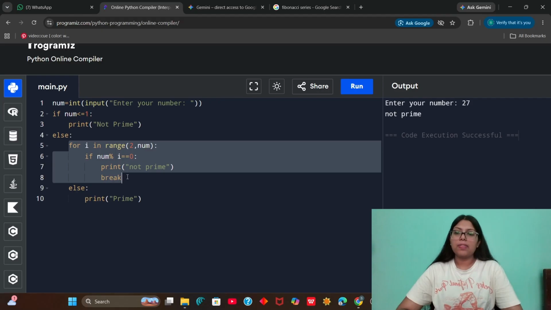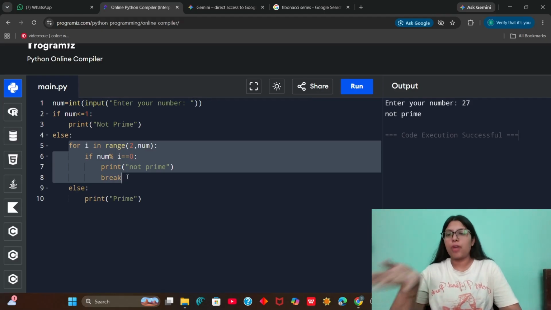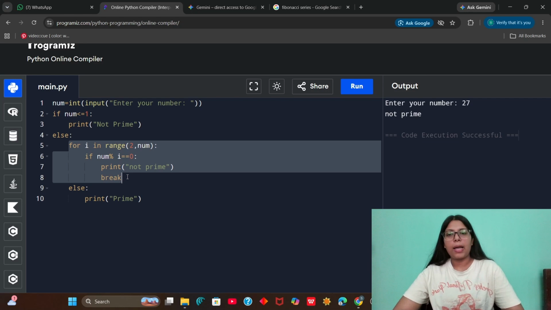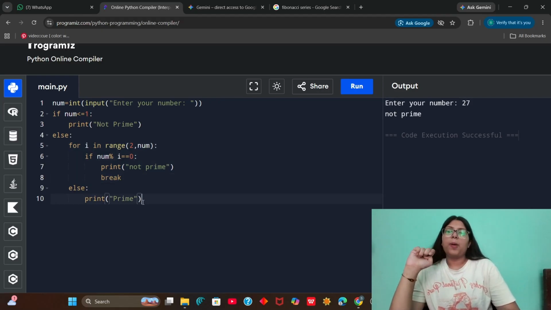And for each number in that range, we check if that number is getting divisible by that value or not. If it is getting divisible, that means it has some factors other than 1 and itself. So yeah, that number will not be prime, so we do not have to check any other number. We get our answer, we print not prime, and we break the loop there itself. But if all the numbers in that range from 2 to num are not dividing num, so we get out of that loop successfully and then we print prime. So this is how you can find if a number is prime or not.